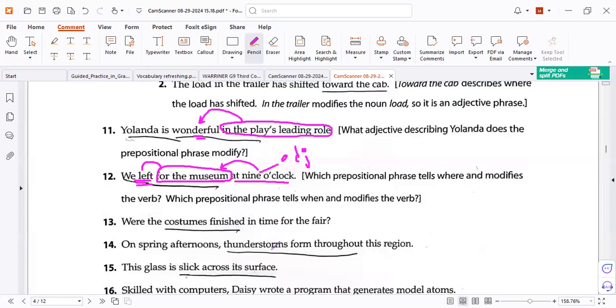For example, thunderstorm. Throughout this region, so it's a form. But where? Throughout the region. That is a phrase, because the preposition modifies the verb to tell you where the forming happened. That's all, so we call it that. Do you understand it now? Yes. Yes, understood.